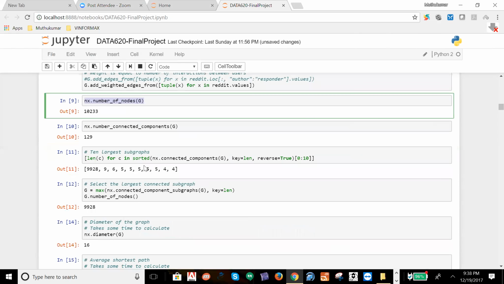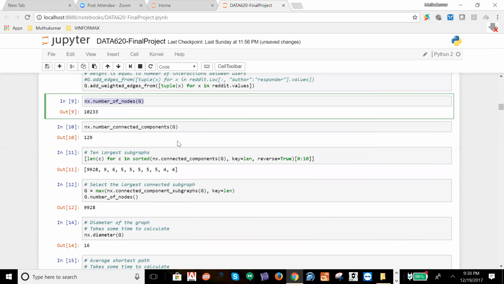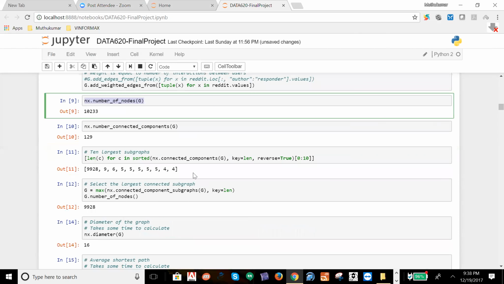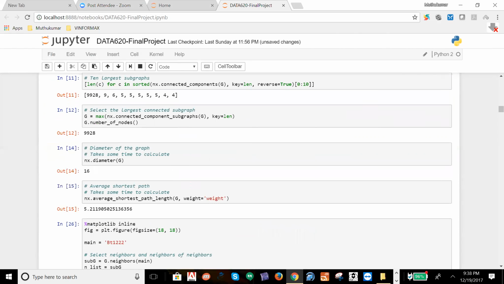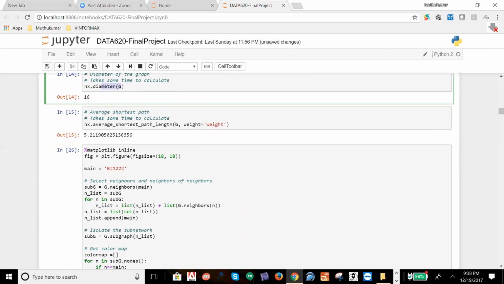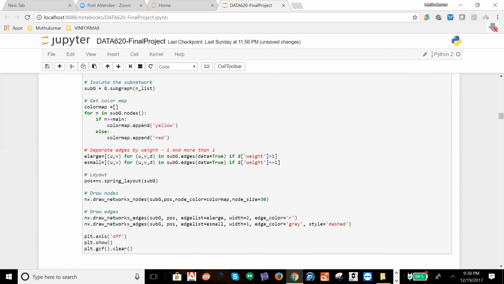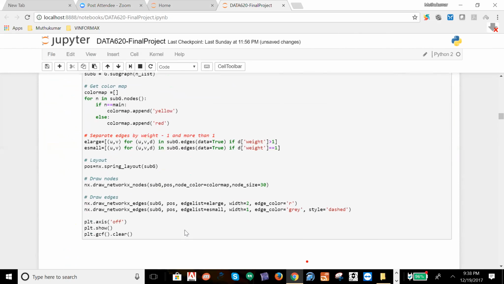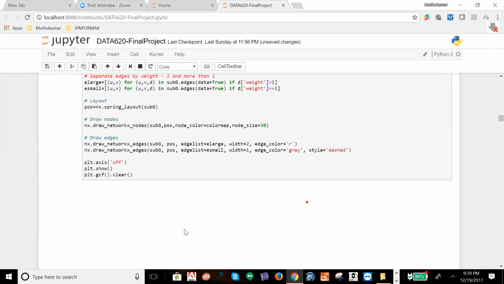Each and every command we have executed through the graph is pulling from the local database, which we pulled from the JSON file from the Reddit data source. We are calculating the diameter of the graph, how many edges there are, and we are also drawing the edges. So what is an edge? Reddit has many users, and each user is considered a node in this program. A user responding to another user, meaning by commenting on Reddit.com, is called an edge.